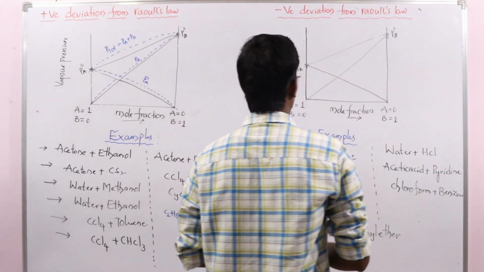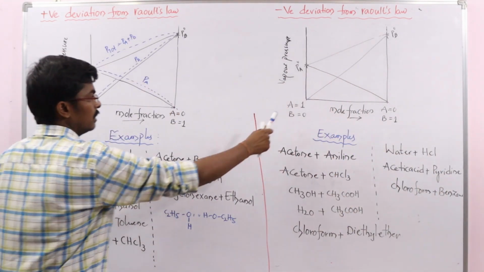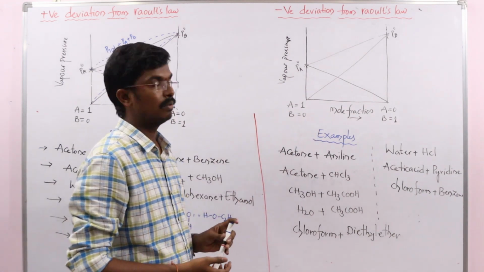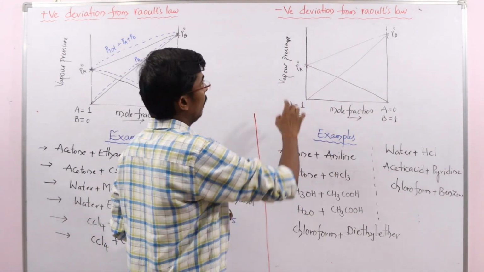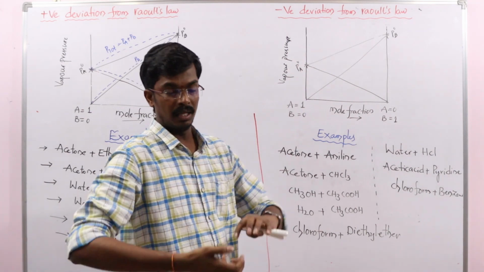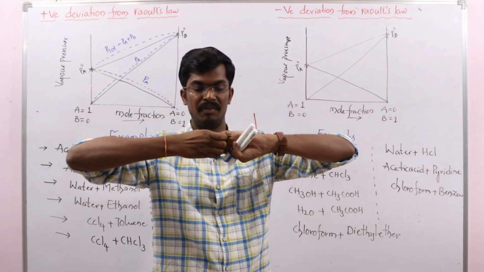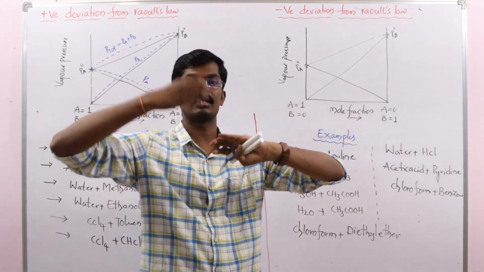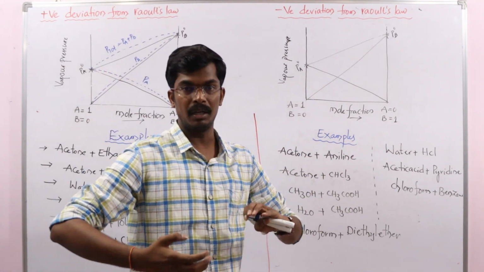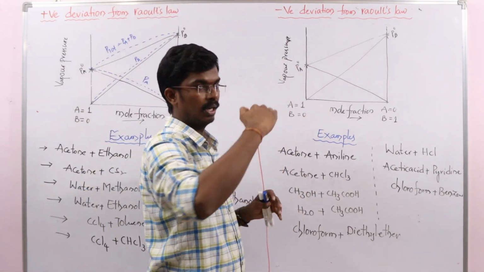The graphical representation I am showing here is from Raoult's law. We expect curves which follow Raoult's law. But with negative deviation, there are strong interactions between A and B. These are not ready to escape from the solution, so the vapor pressure is somewhat less than what you expect.